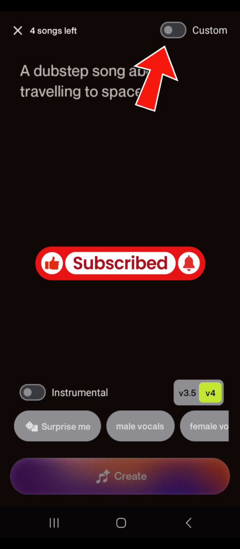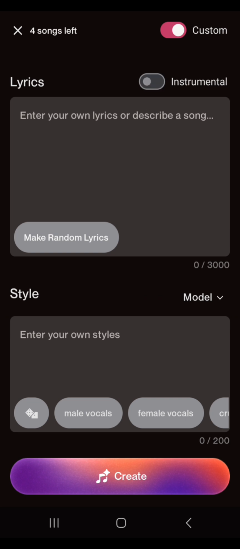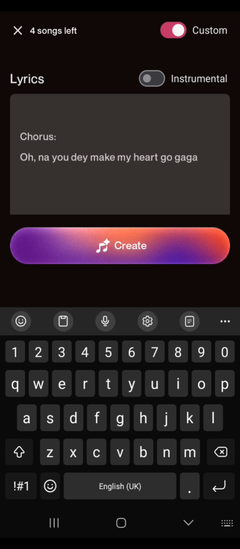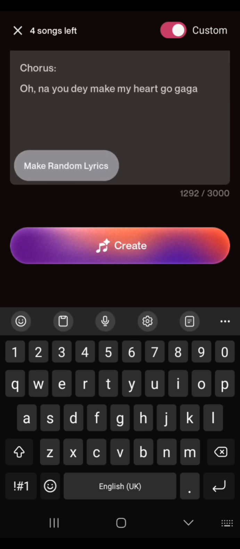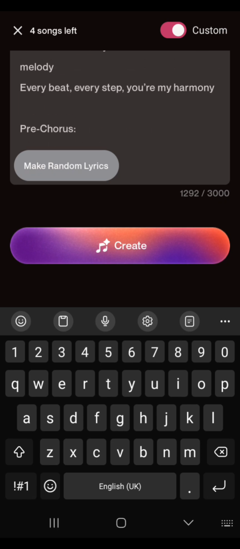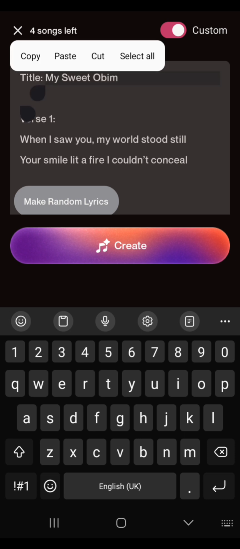Now you click on custom. This is your custom. Now you'll see an interface appear like this. Under your lyrics, you paste your song that was generated from ChatGPT. Now this is a song that I generated from ChatGPT and the title is My Sweet Obim, and I think it's in pidgin language, kind of. So let's just see what this app is going to do for us.